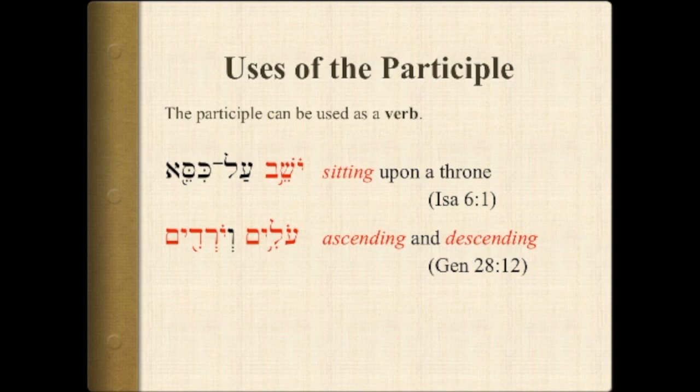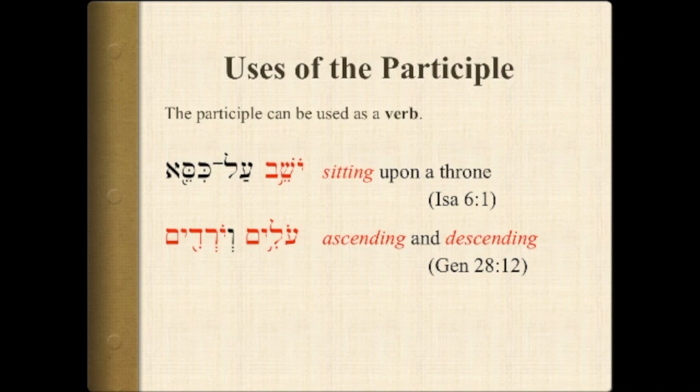So, sitting upon a throne, as in Isaiah 6:1. The tense in English here is something like a continuous action, something that is ongoing even into the future.